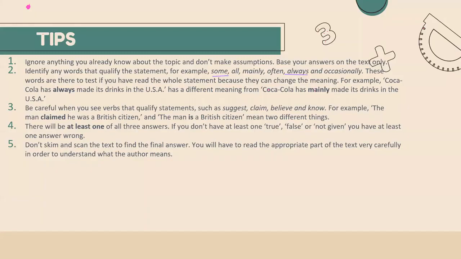Coca-Cola, always, made, drinks and USA. ये जो 5 वर्ड हैं वही 5 वर्ड हमें अपने passage में ढूंढना है. That is called scanning. So that is how you can locate the answer. So locating of the answer is very important part in reading. That's how you can save your time. Clear?